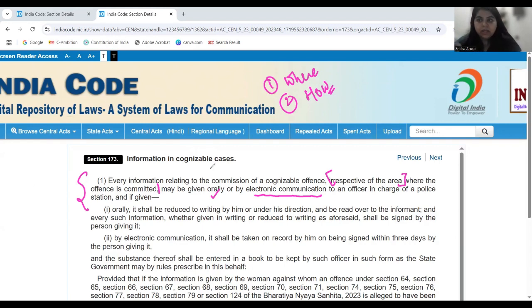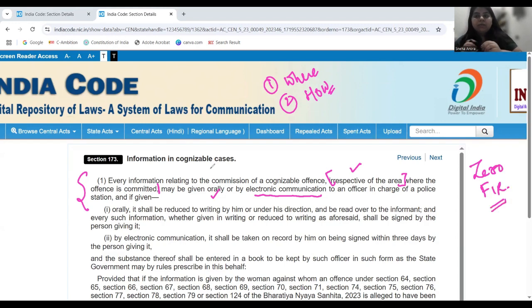Irrespective of the area where the offense is committed are the new words in the language of Section 154 of the CrPC, which is now Section 173. If you have to register an FIR, you do not need to find the jurisdiction of the police station. When every information can be given to the officer in charge of any police station, irrespective of where the actual jurisdiction lies, you can go to any police station and get your information recorded, even orally. This concept is known as the Zero FIR concept.